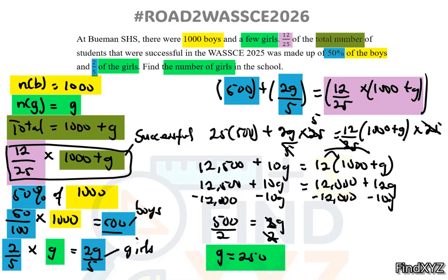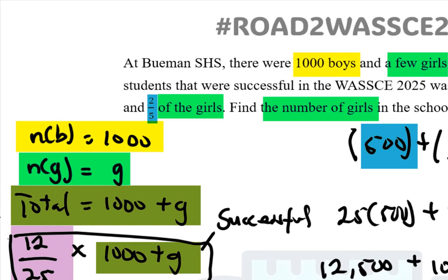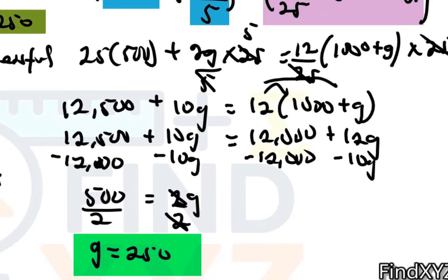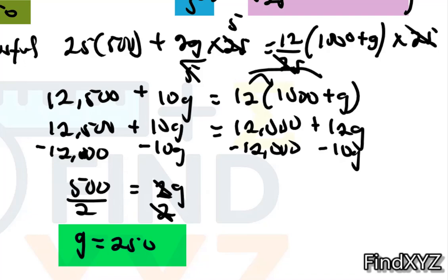Now let's verify this solution. Now we know that the total number of girls is 250. So what will be the total number of candidates? That will leave us with 1,250. Now out of this 1,250, we know 12 out of 25 of them were successful. So let's find 12 out of 25 times 1,250. That will give us 600. So we know 600 students were successful in the WASSCE.